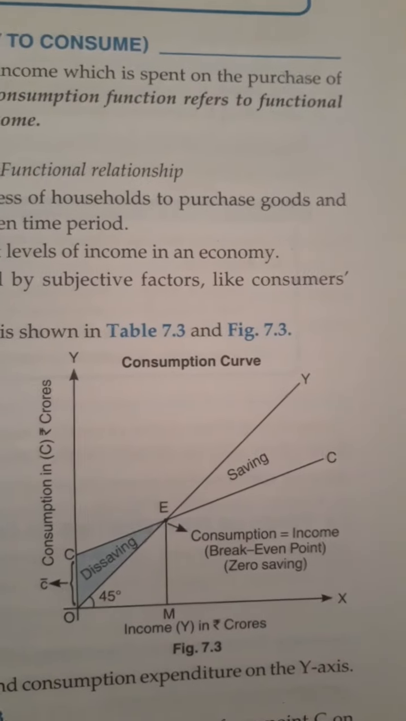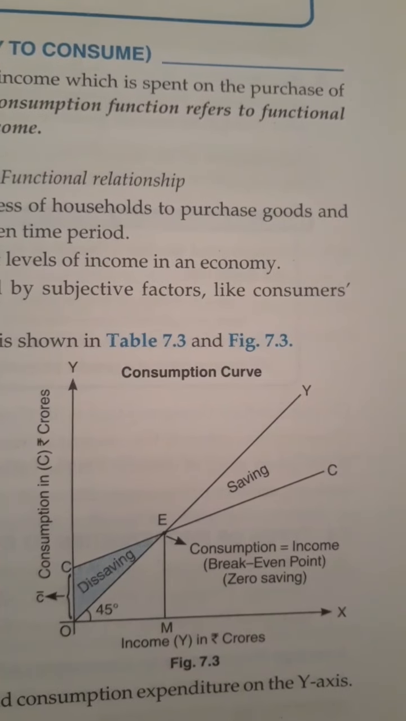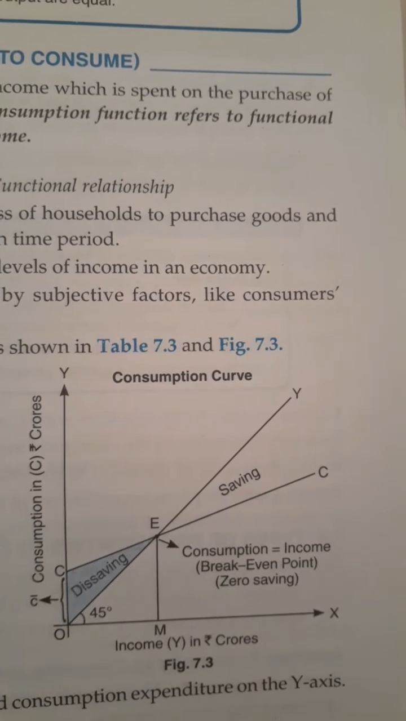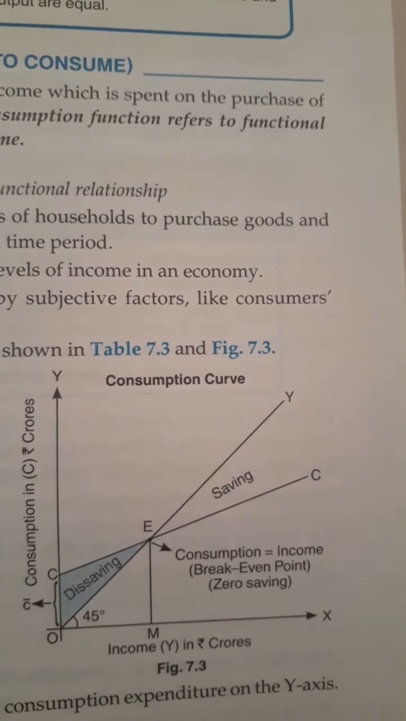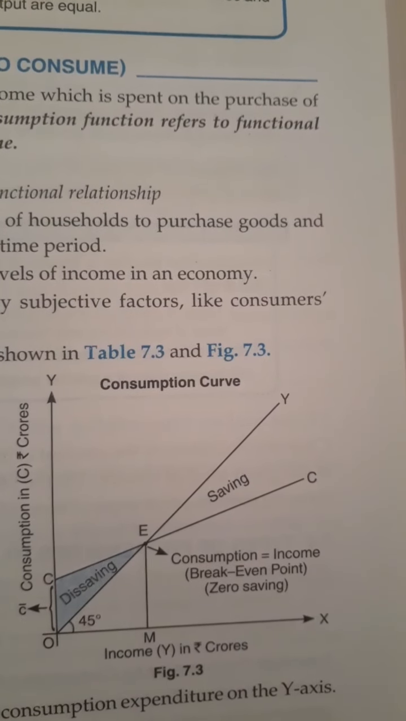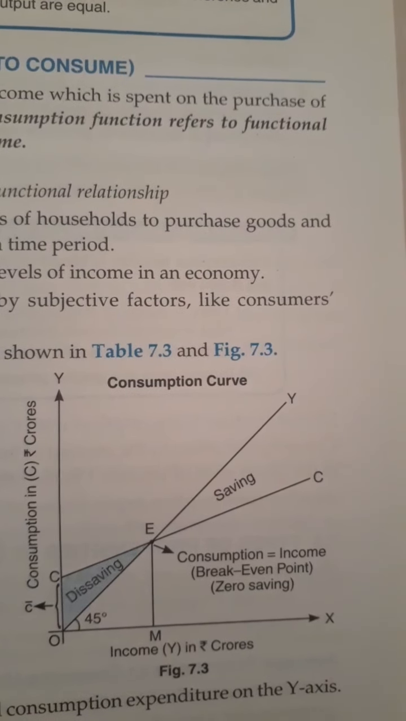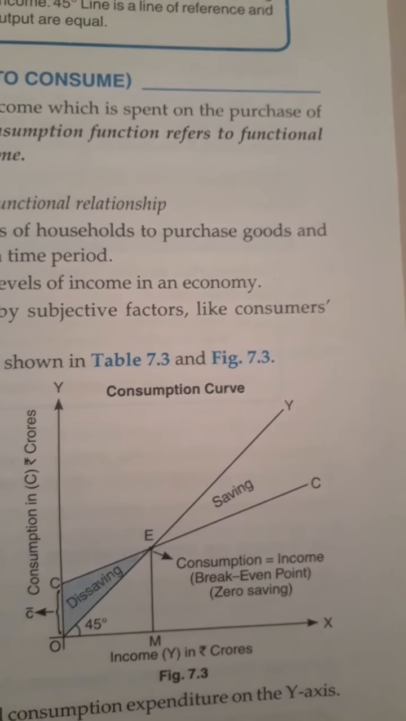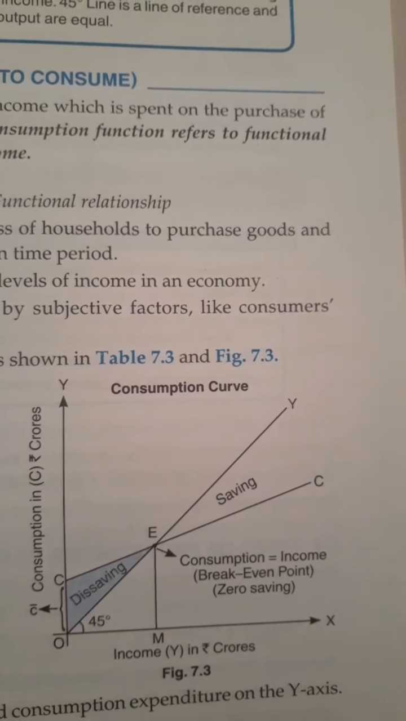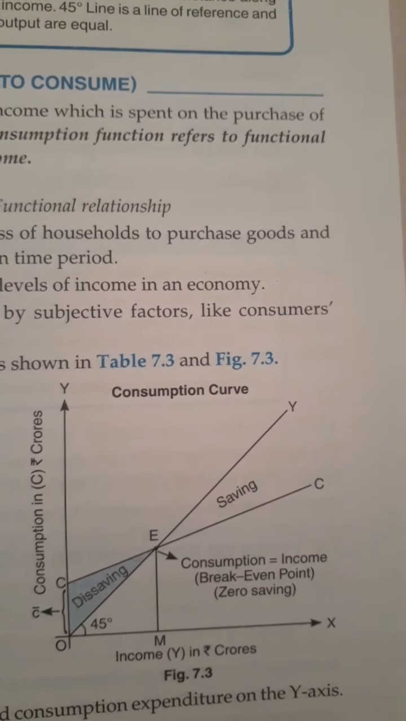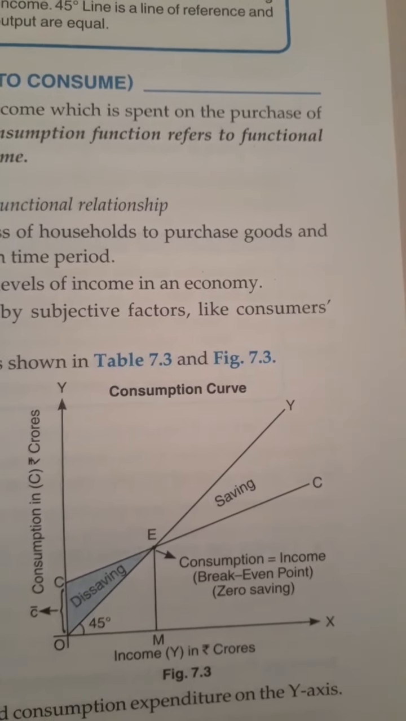And if you see the consumption curve, from 0 to Y, this is aggregate supply. And this line CEC is aggregate demand. Where it is written dissaving, it is known as dissaving because here the demand is more than aggregate supply. In our last class we studied that aggregate supply is equal to national income. So here you can clearly see that income is less than demand, so there is no possibility of saving.